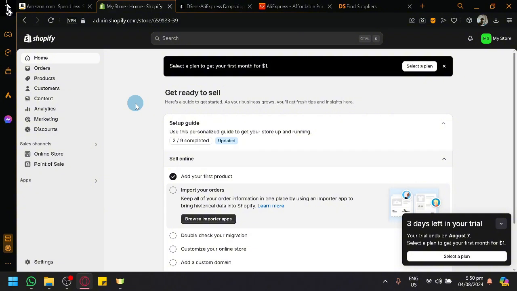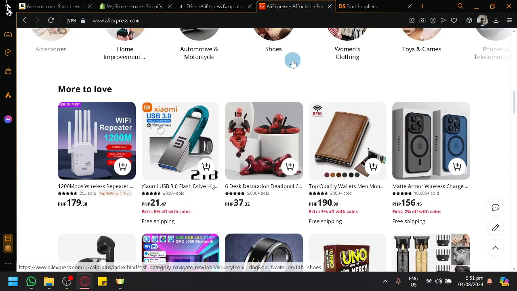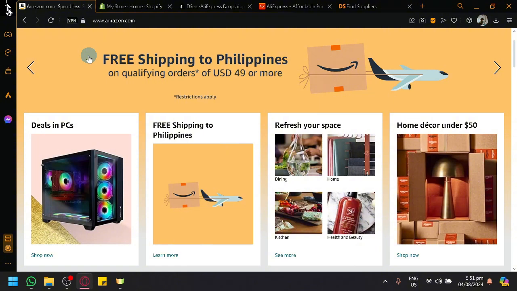But there's also a long list of different platforms it could connect to. And we will be using this platform to help us integrate a connection between Amazon and AliExpress, to make them interact with each other and allow us to get products from AliExpress and put them into our Amazon store.